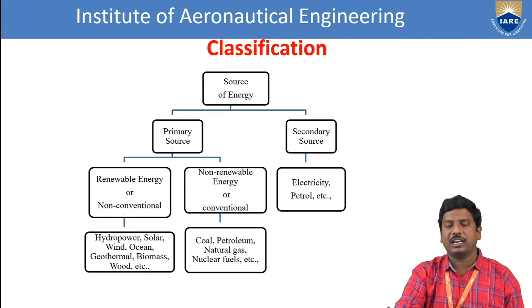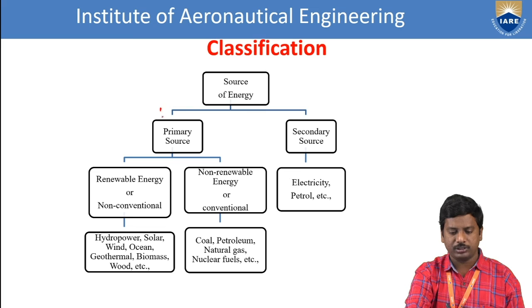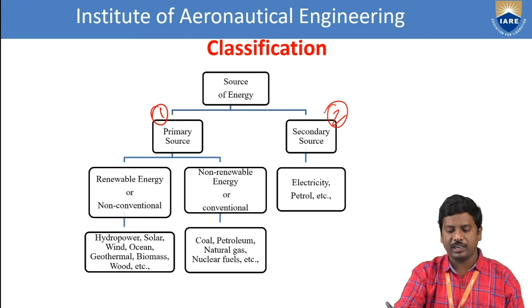Now let us see the classification of the energy sources. First of all, these energy sources are classified into two types. The first is primary sources, and the second is secondary sources. Primary sources are again classified into two types: renewable energy sources, which are non-conventional, and non-renewable energy sources, which are conventional. Primary sources are the fuels directly available from nature.